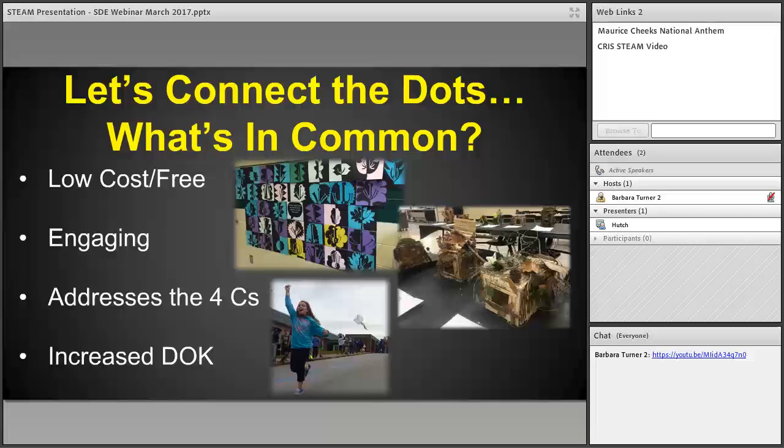And of course, one of the initiatives that we have within the district, and I'm sure within a lot of districts, is really looking at Webb's depth of knowledge and the DOK levels that are used within the classroom. And really, by nature of using this kind of model within your building, and what we're about to talk about with the project-based learning, it automatically raises that level of DOK from your basic level of recall up into those higher levels of strategic and extended thinking.